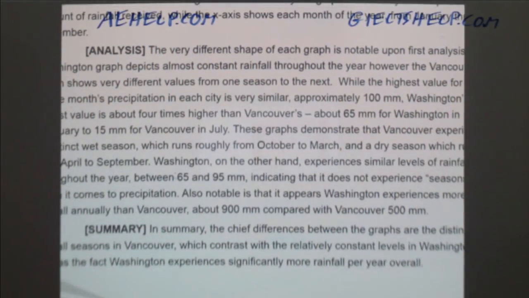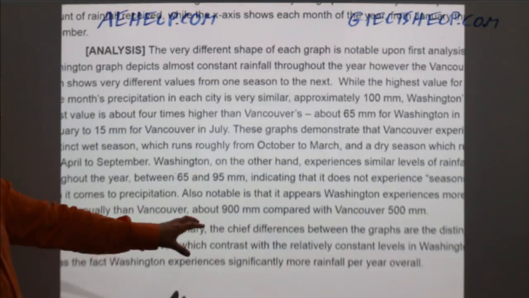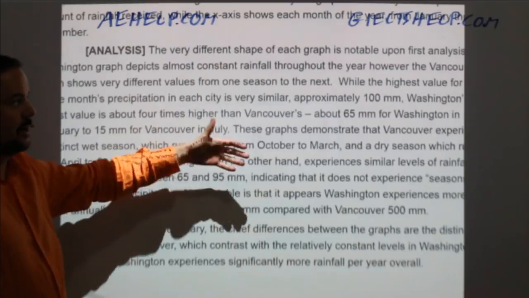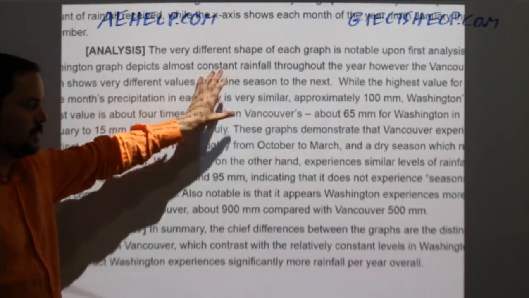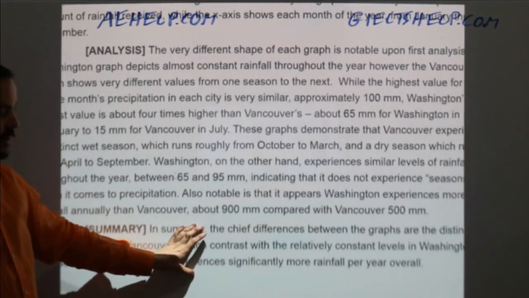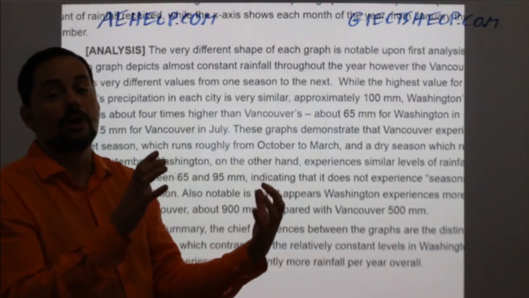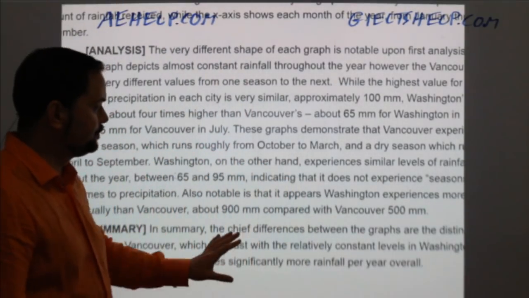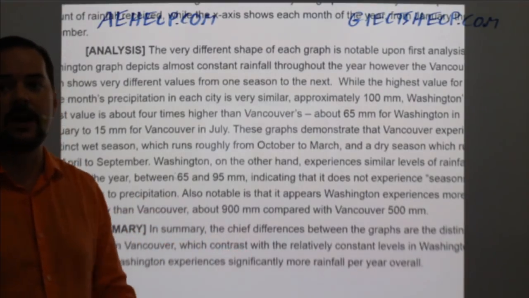So you can see that the information in this summary is already mentioned in detail in the essay. Here, it's just paraphrased and condensed, or summarized. So that's what it is, and that works really well.